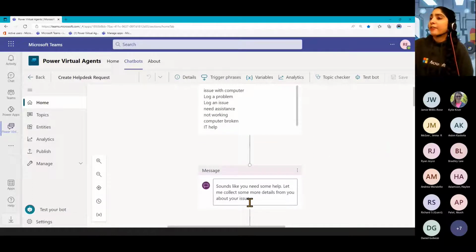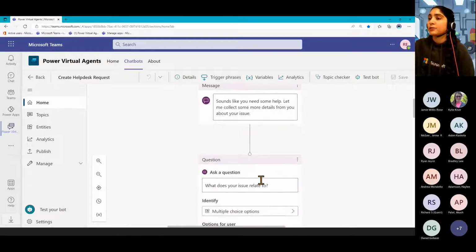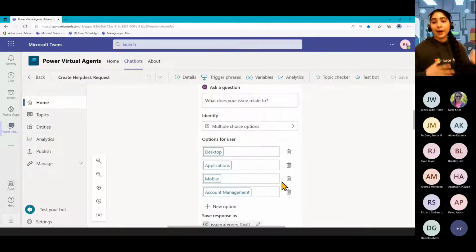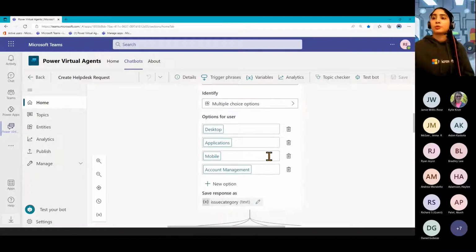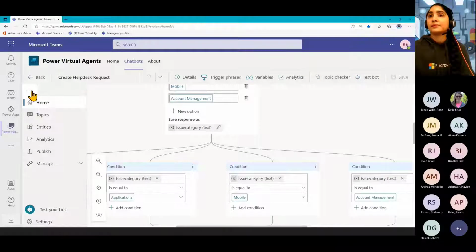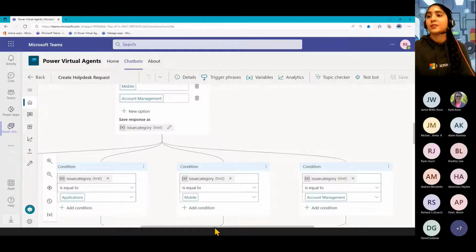All right, so over here we have a message node. Sounds like you need some help. Let me collect some details from you. So the next part here is I've added in a question just to branch out the conversation. So maybe I might have a different turn or something else happen depending on the type of issue that they're having. So I put in some multiple choice options and have the conversation branch out here. I'll just minimize that so we have more space on the screen.